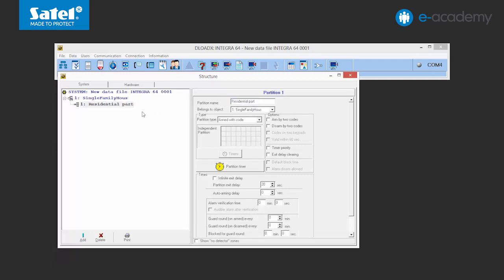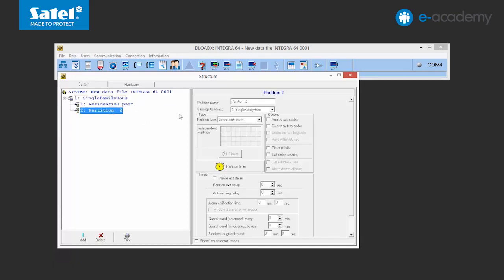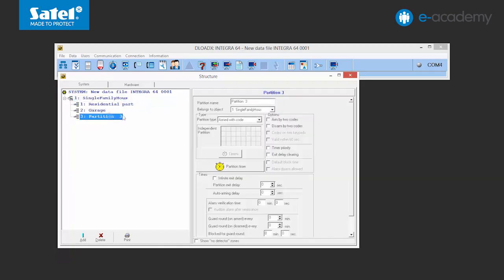Because our premises has been divided into 3 partitions, you must add 2 more to the structure. Highlight the object name with the cursor, right-click it and select Add New Partition item in the menu that will be displayed. The second partition, to which the garage will belong, will appear on the list. In the same way, you can add the third partition where the outdoor detectors will be located. Having created partitions, assign zones to each of them.